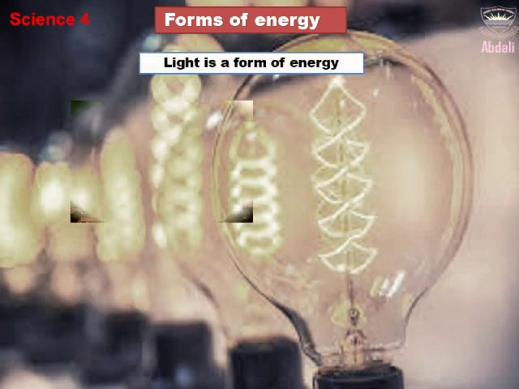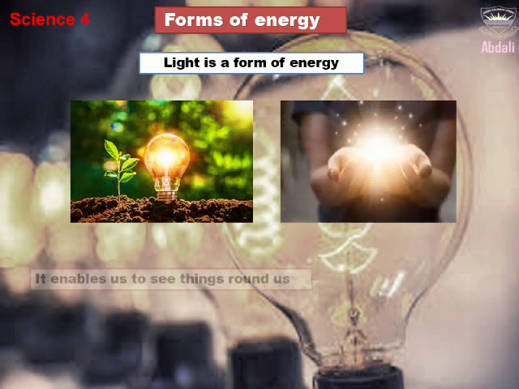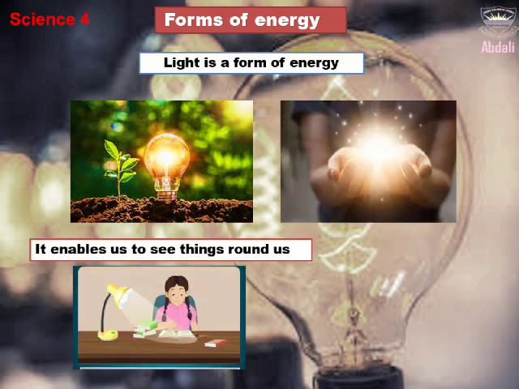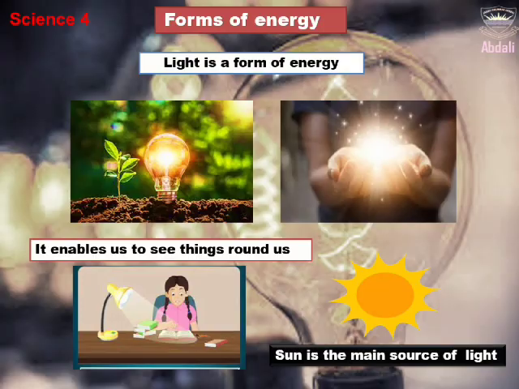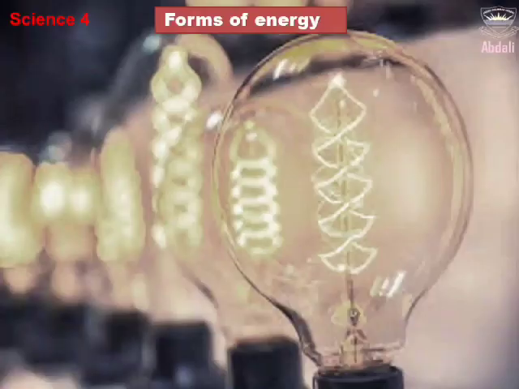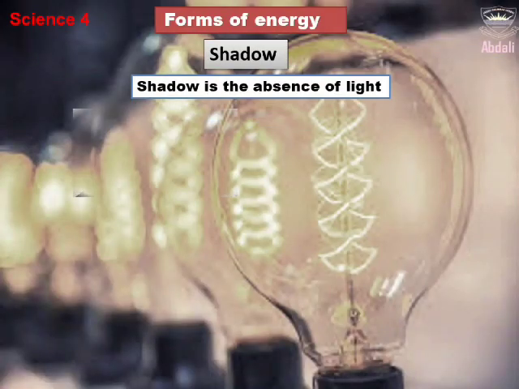Light is a form of energy. It enables us to see things around us. The Sun is the main source of light. Shadow. Shadow is defined as the absence of light.